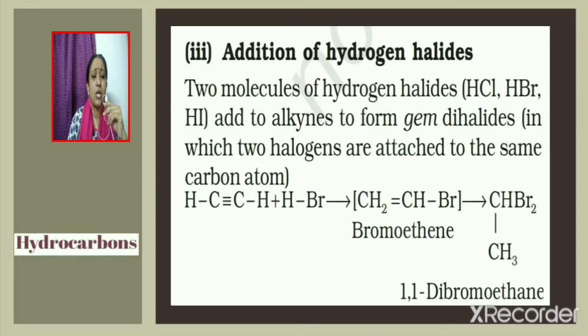Addition of HBr to bromoethene follows Markovnikov's rule. And that is how we get the product 1,1-dibromoethane.